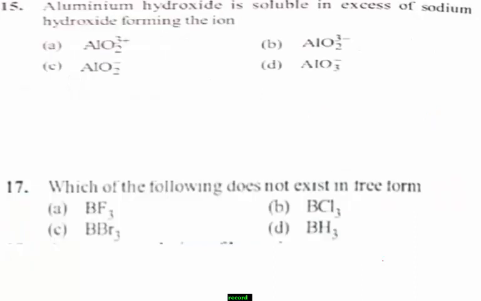This is question number 15. Carefully observe the question with given options. Aluminium hydroxide is soluble in excess of sodium hydroxide forming the ion. Option A, AlO2 3 plus. Option B, AlO2 3 minus. Option C, AlO2 minus, and option D, AlO3 minus.